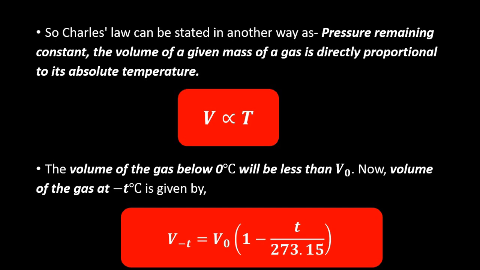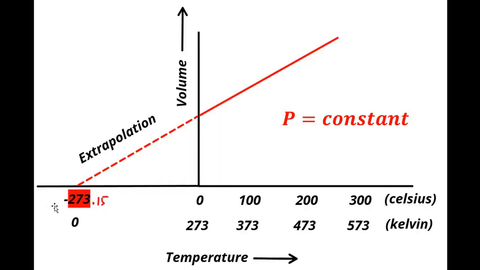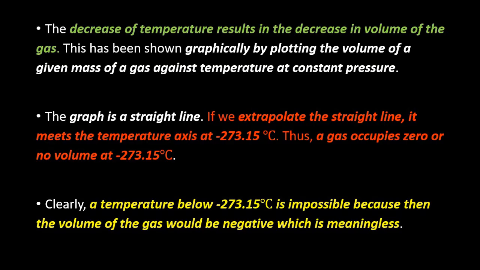So here we see that the decrease of temperature results in the decrease of the volume of the gas, because volume is directly proportional to temperature. So if we take this line and extrapolate it backwards, the gas occupies zero volume at minus 273.15 degrees Celsius or 0 Kelvin.